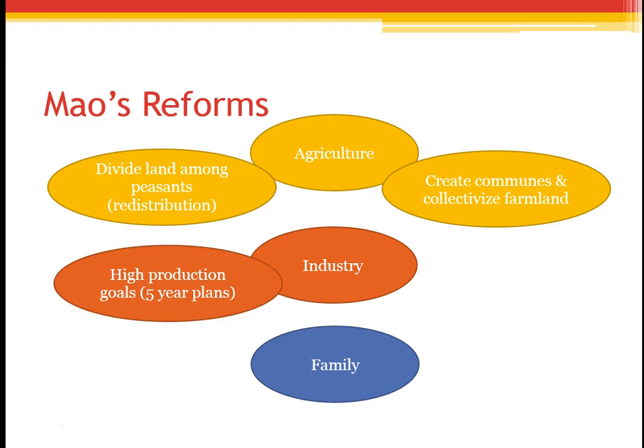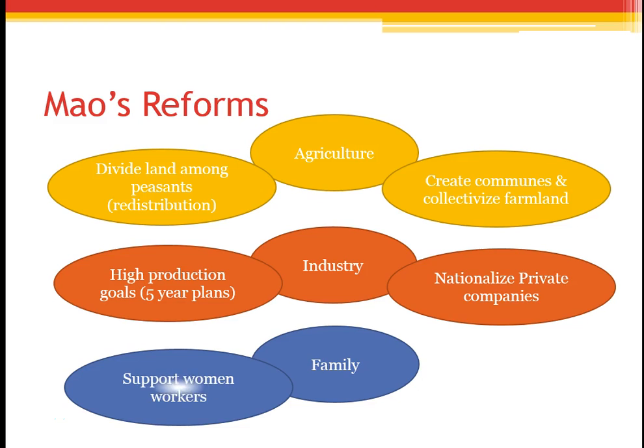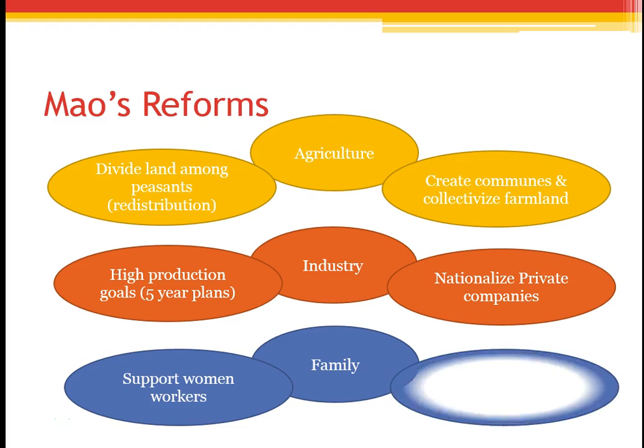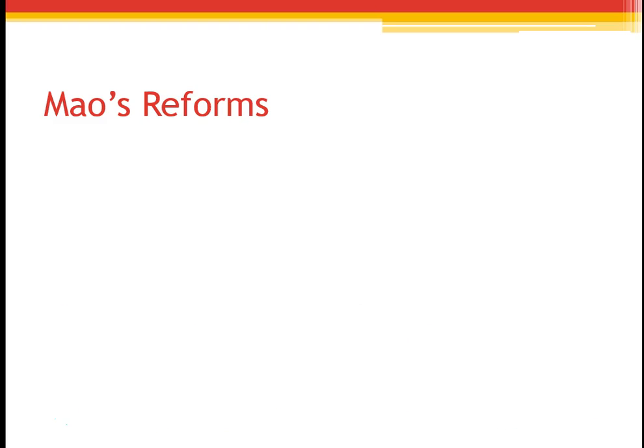In industry, he has high production goals that are known as 5-year plans. Again, this was a riff on what Stalin did. Stalin also had 5-year plans to jumpstart industry, and we're going to talk about those in more detail in a minute. And he also nationalizes private companies. So instead of there being 5 different shoe companies, there's just one China shoe company. That's it. Then, in the family, he wanted to support women workers as well, and so therefore having smaller families. And also, childcare is state sponsored. So those were 2 of his main pivot points there on the family.